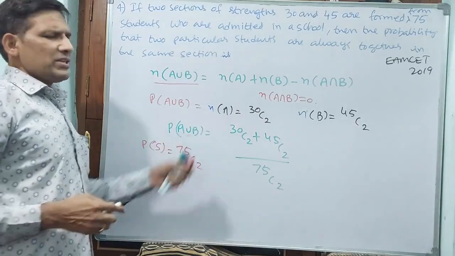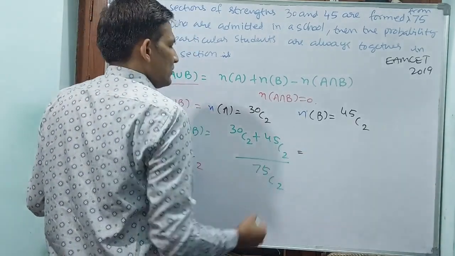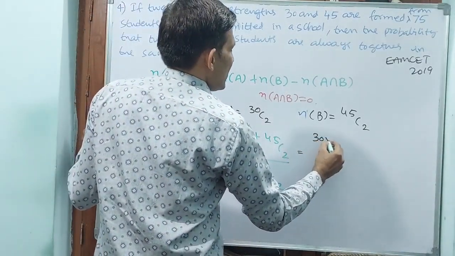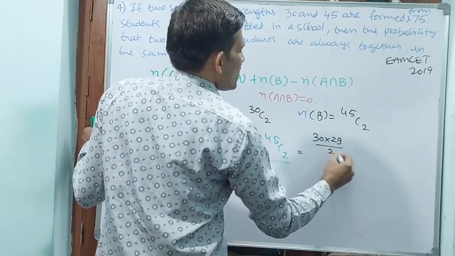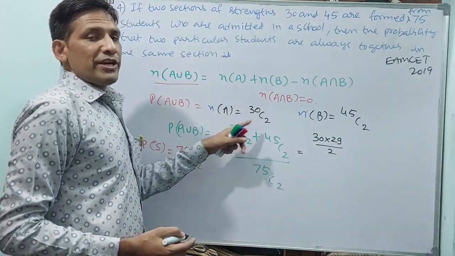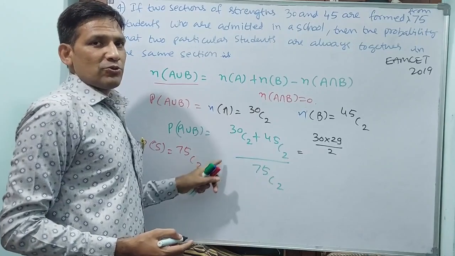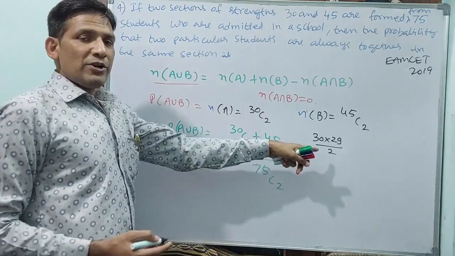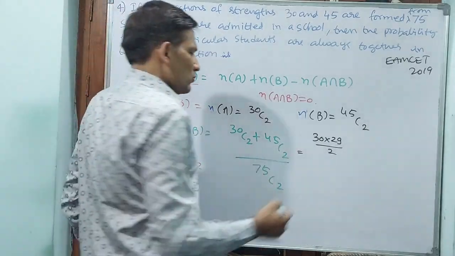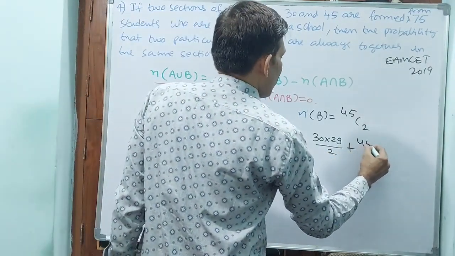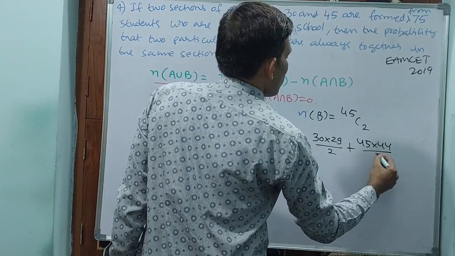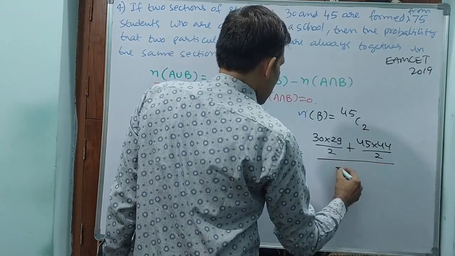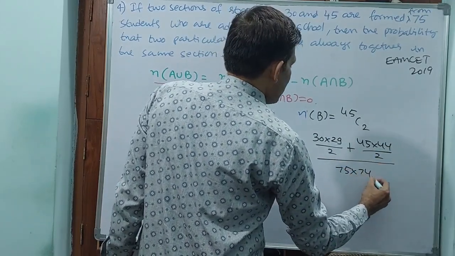Let us proceed. That is equal to 30 into 29 by 2. Why? Because 30 into 29 into 28 factorial by 30 minus 2, 28 factorial. 28 factorial cancelled. Divided by 2 factorial, but 2 factorial is 2 only. Plus 45 into 44 by 2, divided by 75 into 74 by 2.